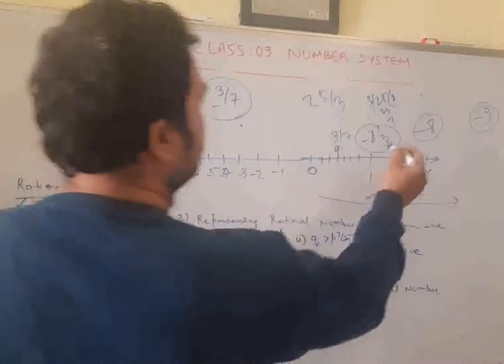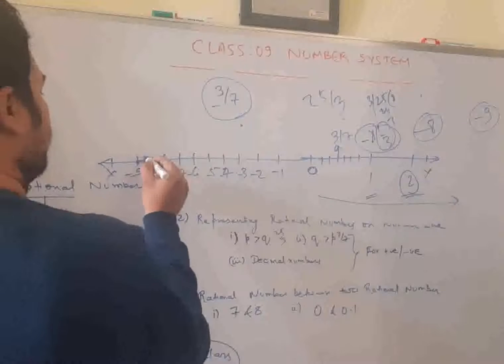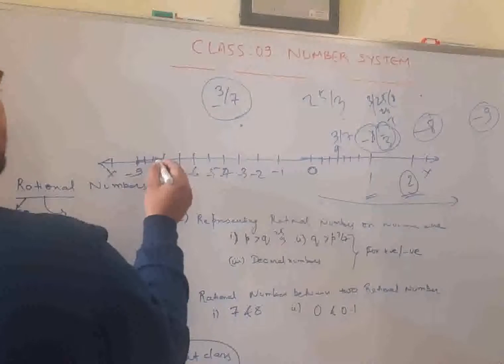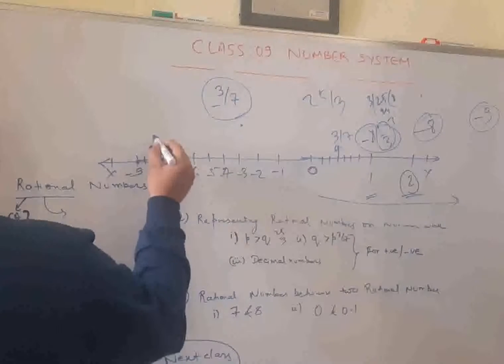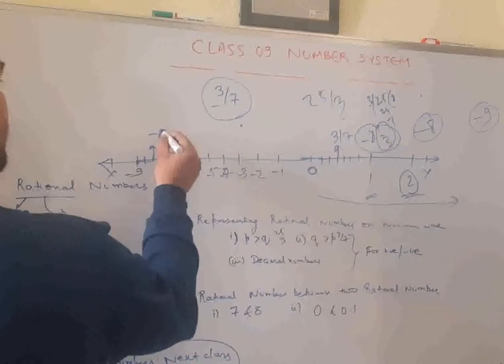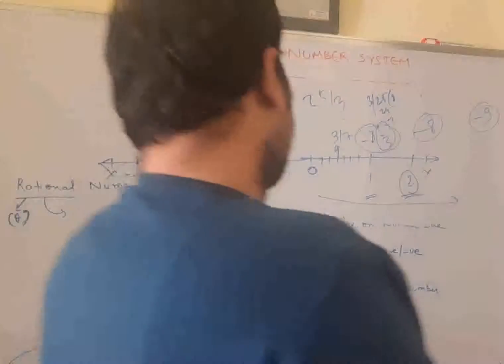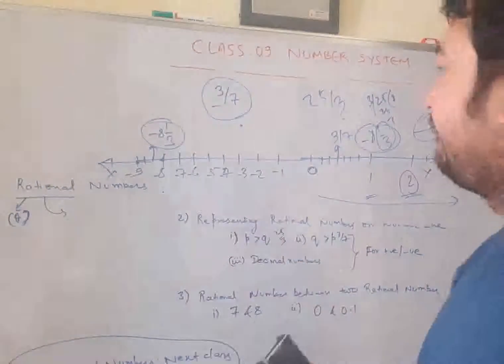It is lying at the 1 by 3rd of the distance. So this distance is divided into 3 equal parts, the first, the second and the third. It has travelled only up to this first part. And this is your minus 8 whole 1 by 3.